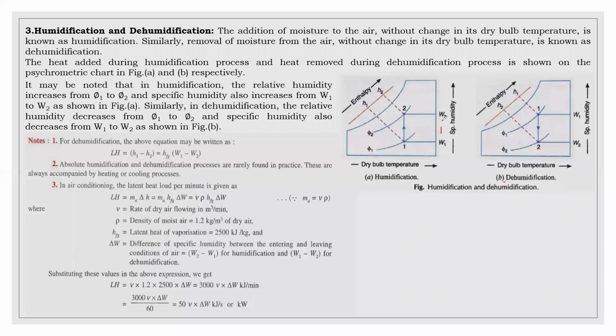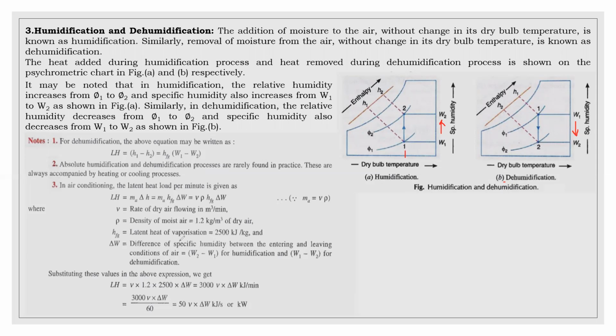If you observe here, from W1 to W2 there is a rise in the specific humidity. And here, if you observe, temperatures TD1 and TD2 both remain the same. And if you observe the next figure, there is a decrease in the specific humidity. This is nothing but dehumidification, and this is nothing but humidification. Here it takes latent heat for humidification and releases latent heat for dehumidification.